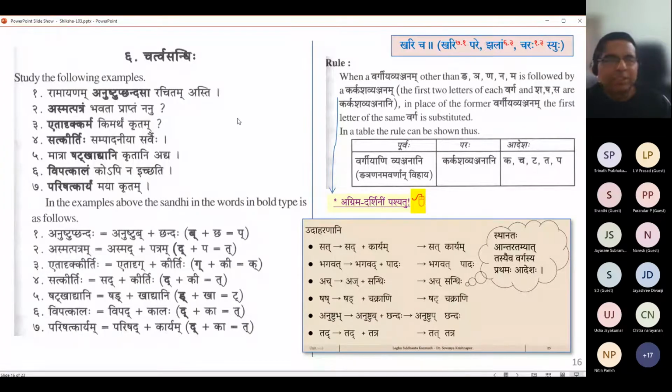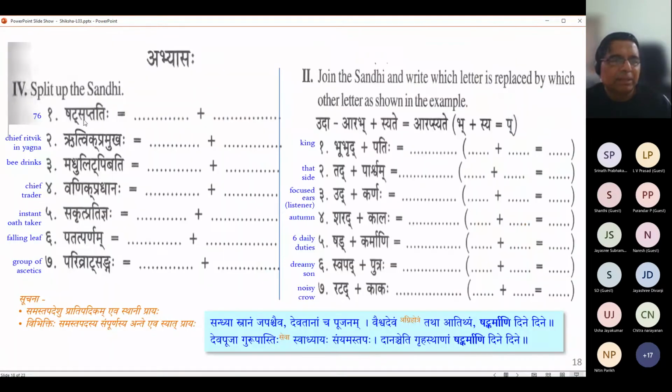Sakara being a Karkasha Vyanjana qualifies the letter before it to become a Karkasha Vyanjana. Takara we know is a Karkasha Vyanjana, first column, so this Takara has come in place because of this Sakara.